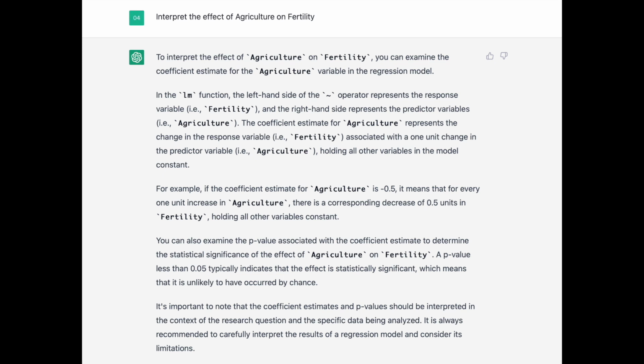And then it's telling me about the p-value. A p-value less than 0.05 typically indicates that the effect is statistically significant, which means it's unlikely to occur by chance. It's also giving us some sort of a warning note. It's important to know that the coefficient estimate and p-value should be interpreted in the context of the research question and the specific data being analyzed. Okay, fine. So it did not interpret the result for me.